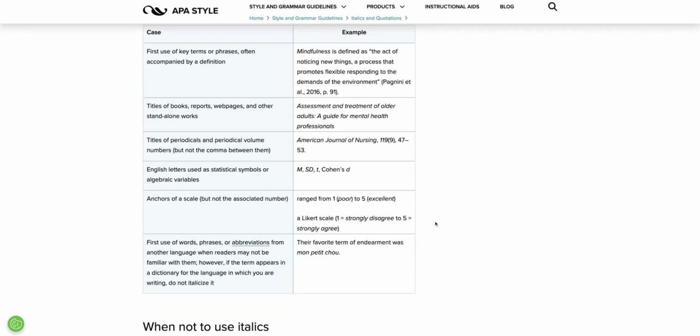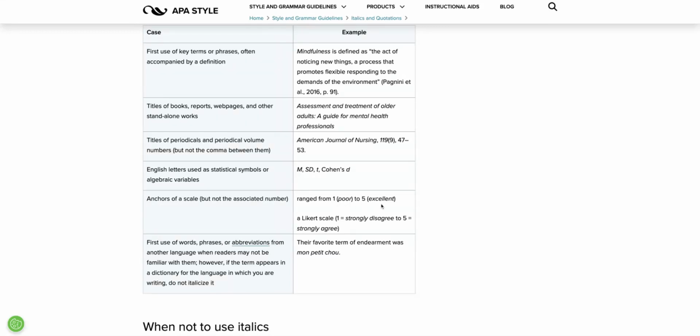We also italicize anchors of a scale. We don't italicize the associated number. So if you're using a sliding scale, Likert scale, anything like that, you would italicize the anchor of the scale, or the word associated with the number on the scale. So if 1 is poor and 5 is excellent, the numbers would not be italicized.